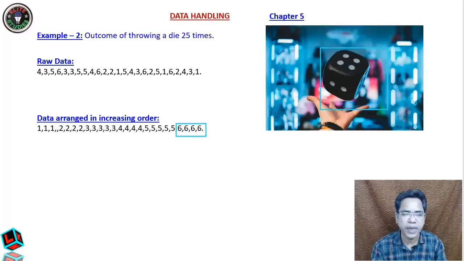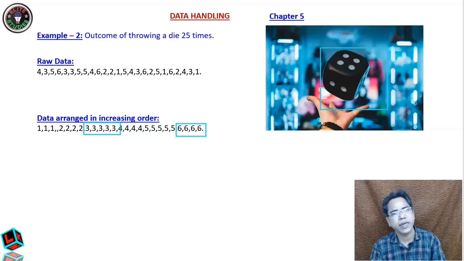And how many times did you get 3? Here you got 3, 3, 3, 3. How many 3s? 1, 2, 3, 4, 5. 5 3s you got. So this is the use of what? Raw data and the data when it is organized either in the increasing order or in the decreasing order.